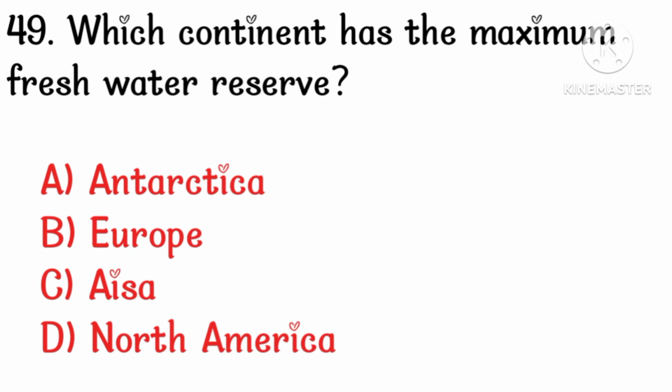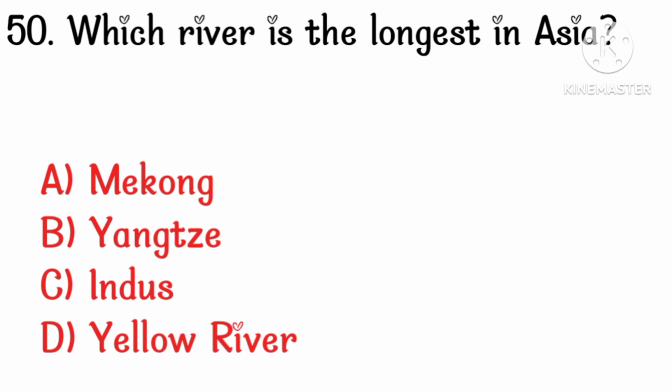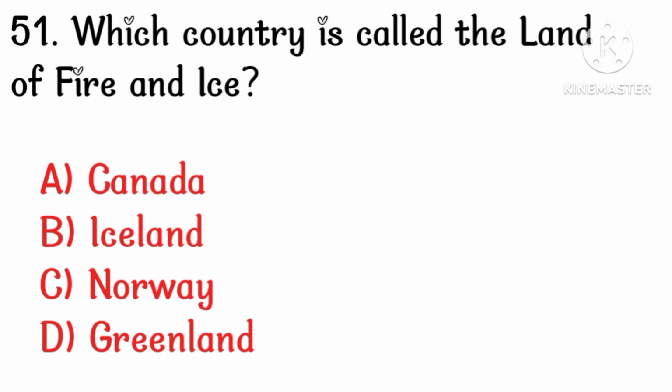Which continent has the maximum freshwater reserve? Option A, Antarctica. Which river is the longest in Asia? Option B, Yangtze. Which country is called the land of fire and ice? Option B, Iceland.